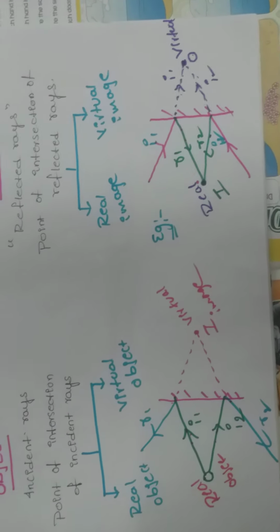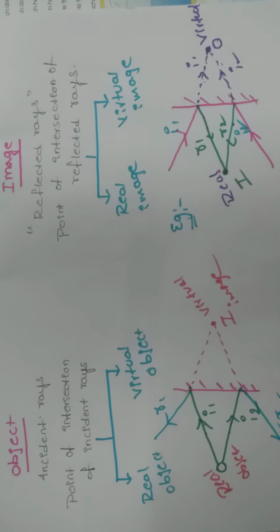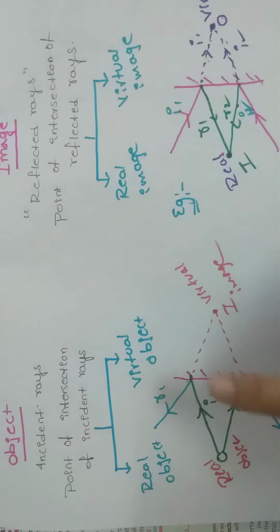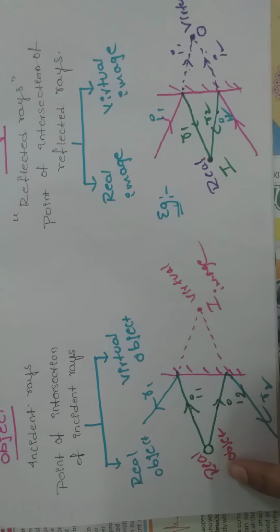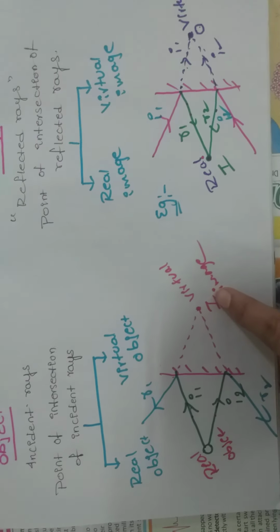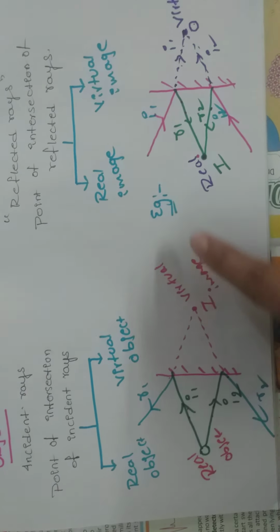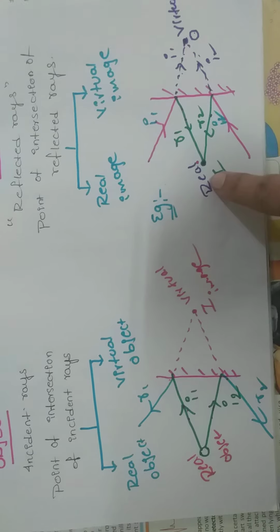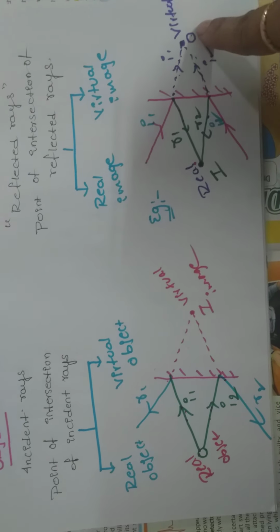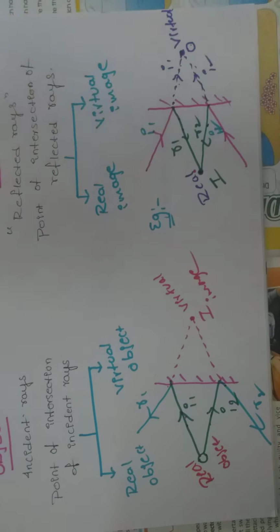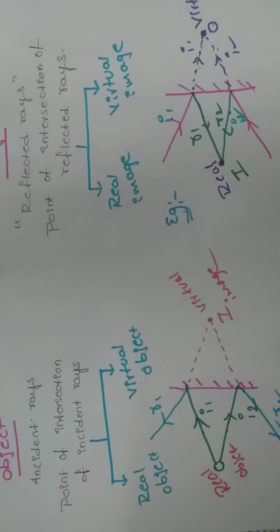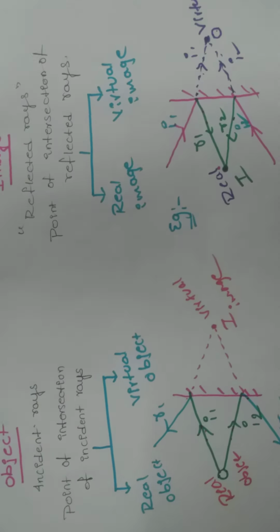Is it clear? So if you can observe these two diagrams clearly, this is the first one, this is the second one, right? So in the first one I taken real object. Which type of image it can form? Virtual image. In the second diagram I taken real image. Which type of object it can form? Virtual. Here I am taking virtual object, it can form real image. It means vice versa.